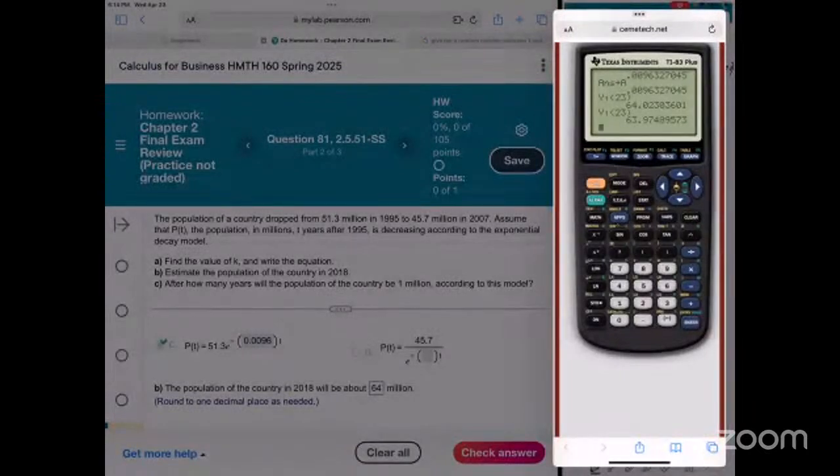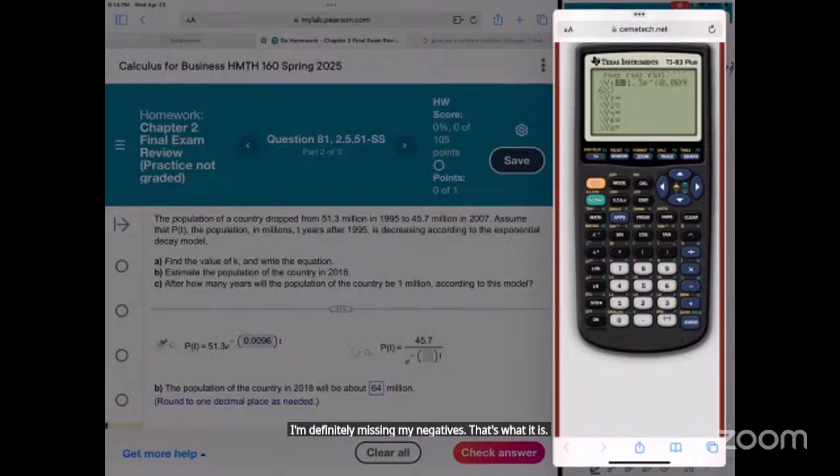Okay, let me go to my y equals. Oh, I think I see my error. I'm missing my negative. I'm definitely missing my negative. That's what it is. Right here, negative a x parentheses and delete. Guess I gotta keep going. Yeah, we were missing a negative. Okay, so let's try this one more time. All right, 41.1. Let's try 41.1.